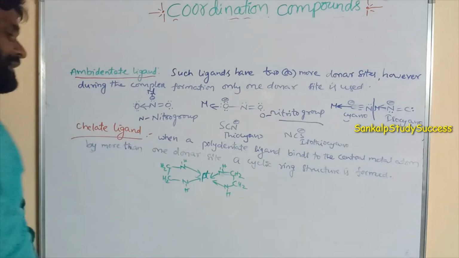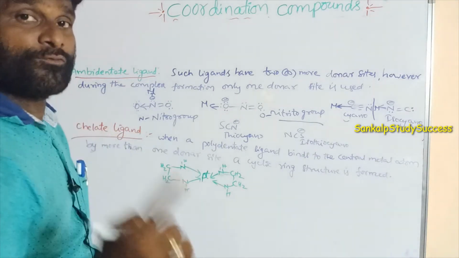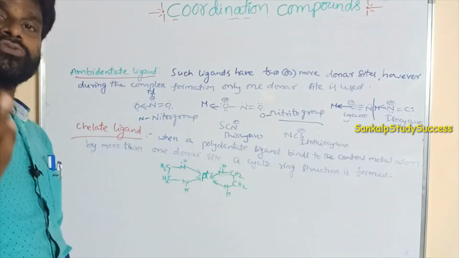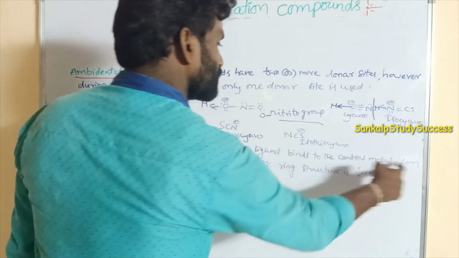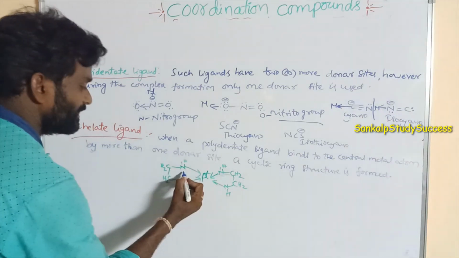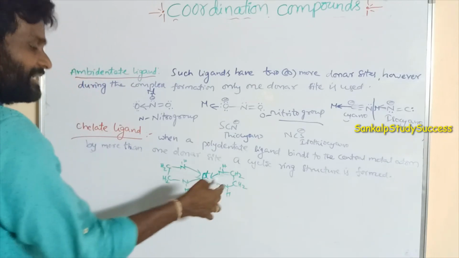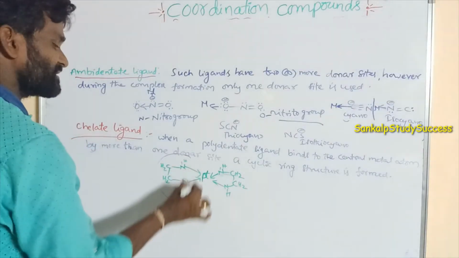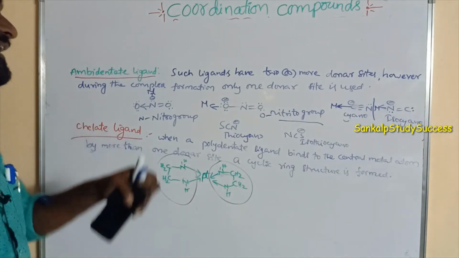Now the chelate ligand. Chelate ligand means a cyclic structure or ring formation. When a polydentate ligand, meaning one containing two or more donor sites, binds to the central metal atom by more than one donor site, here it has lone pairs, here two donor sites, and here also two donor sites. A cyclic ring is formed. This is the cyclic structure. This cyclic ring structure formation is said to be a chelate ligand.